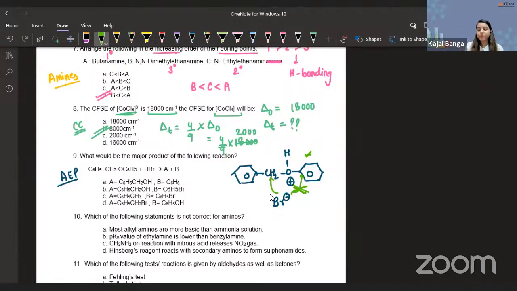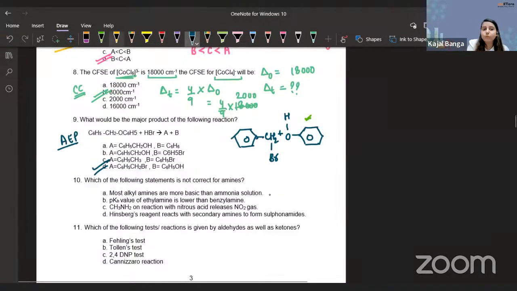Yes, Swan, that's the perfect answer. Good. So guys, that means Br will attack over here. So it simply becomes CH2Br, and this part will be my phenol. So the option is D. C6H5CH2Br plus C6H5OH. Okay. Let's move on to the next question. What is this question? Again, amines, guys.